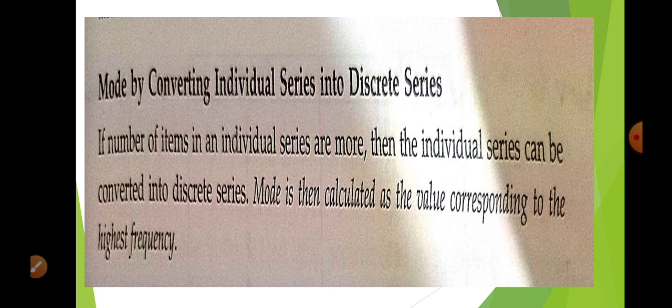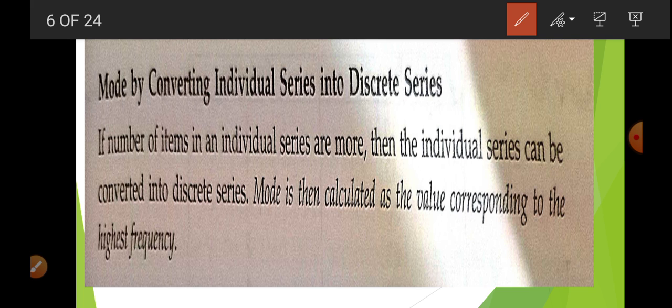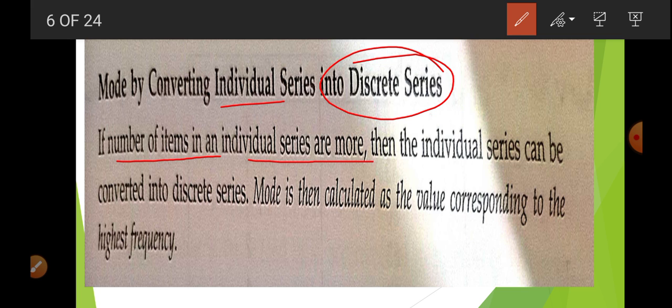Next, how can we calculate mode in individual series? The second method is by converting the individual series into a discrete series. We do the grouping of data that is exactly measurable, so there is no continuity; the numbers are complete. If the number of items in an individual series is large, then the individual series can be converted into a discrete series. Mode is then calculated as the value corresponding to the highest frequency.